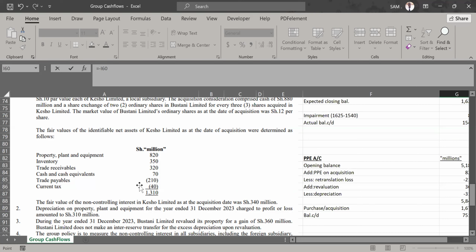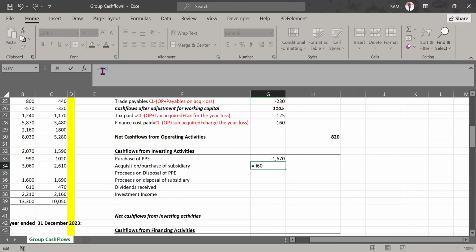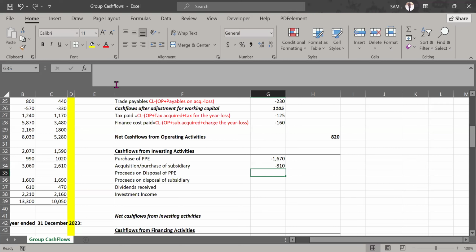You've spent 880 less 70, because 70 million is coming back to you. Let me just introduce a bracket here. So the actual amount that we've spent, that has gone out, is 810, right? I hope we've gotten that. Good.